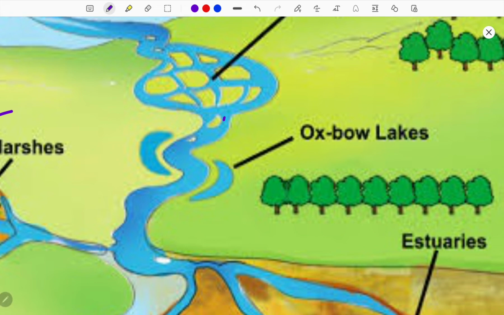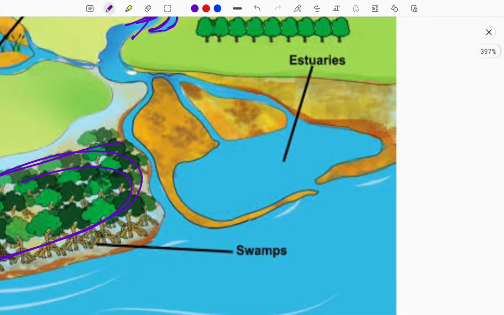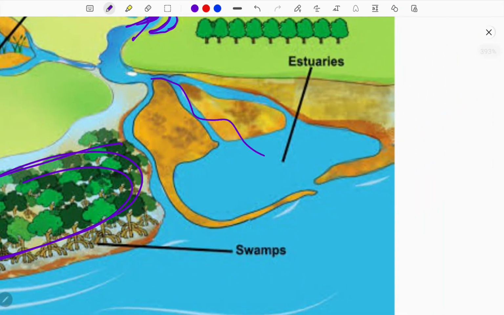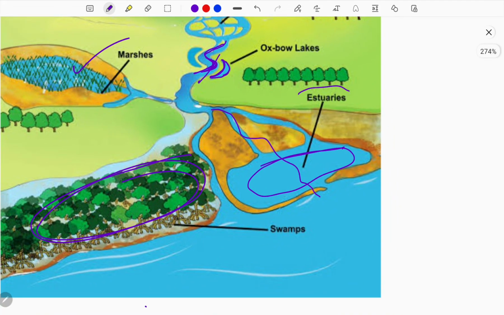So now when a river flows with bends, S-shaped bends, when it comes to the sharp edges, a cut happens, so that will form a crescent shaped, also inverted crescent shaped, so-called lake. That is called the oxbow lake. Okay, next, where the river combines with the sea or ocean, this region where the fresh water meets the salty water, brackish water, is called the estuary.